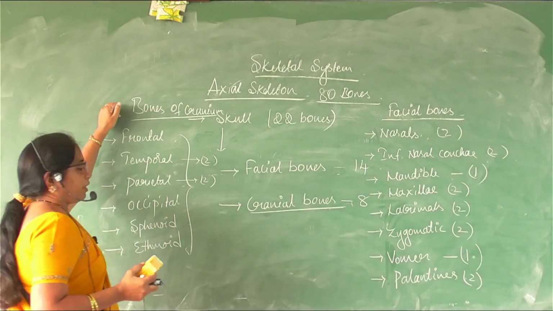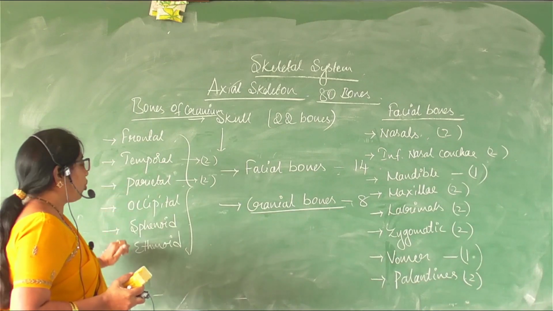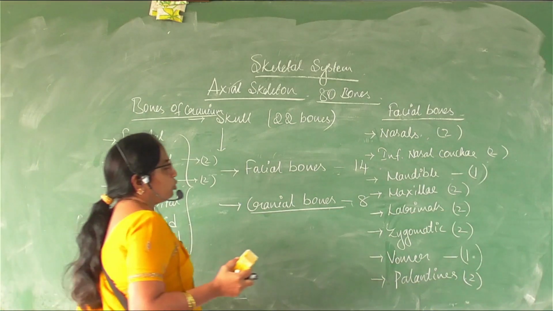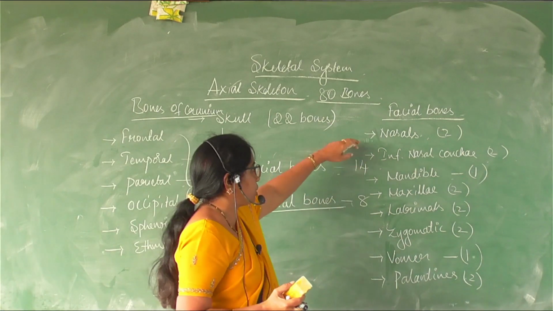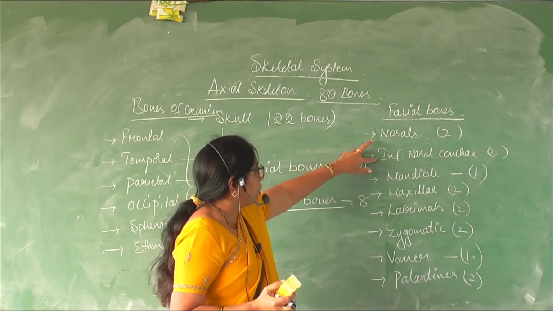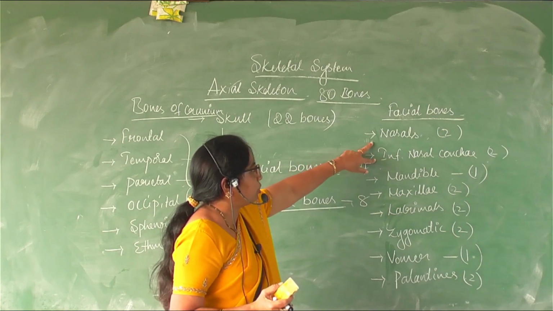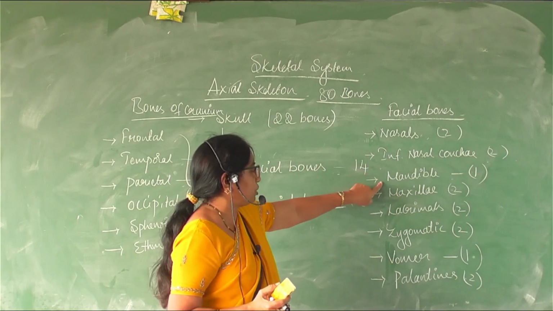So bones of the cranium are the frontal, temporal, parietal, occipital, sphenoid and ethmoid. And the facial bones, on the face region, you have nasals, which are related with the nasal conchae, the bones related with the nose, which keep the nose structure proper.